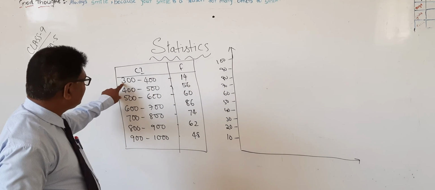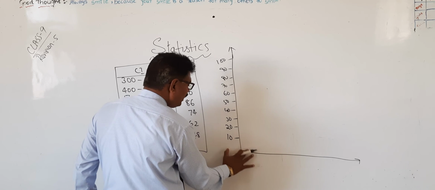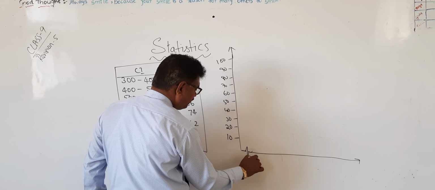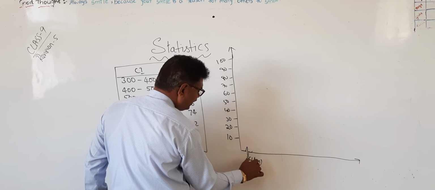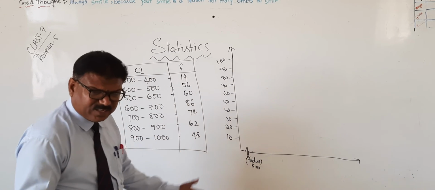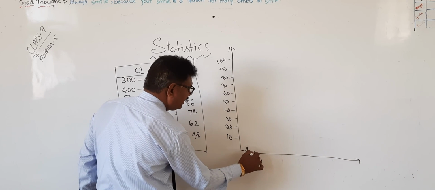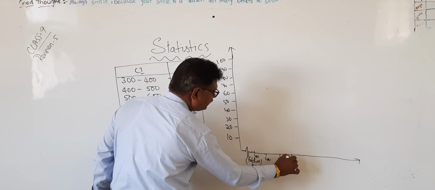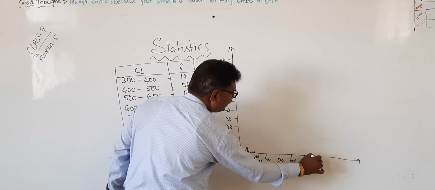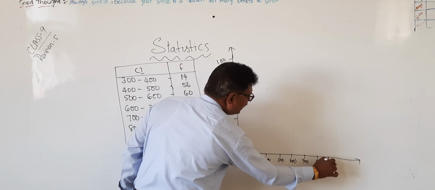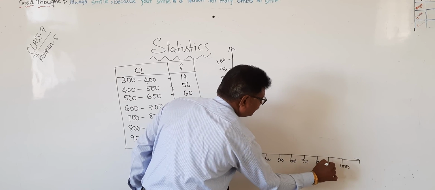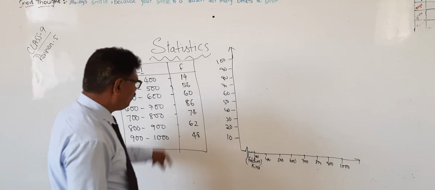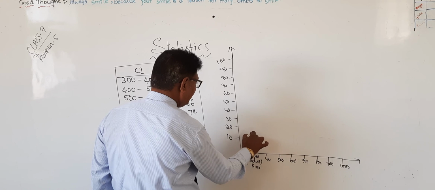Here, the class interval starts from 300. Here we will use one kink. Kink means folding. K-I-N-K. Kink means folding. So we'll start from 300. Here 400. Here 500. Here 600. Here 700. Here 800. Here 900. Here 1000. Like this. Okay? Now very simple. First one 300 to 400.